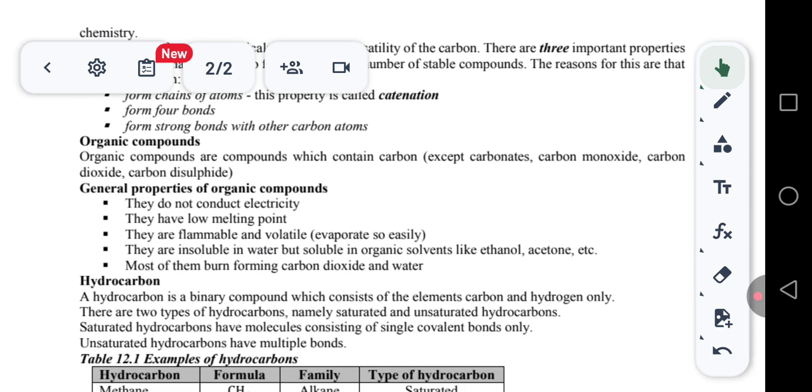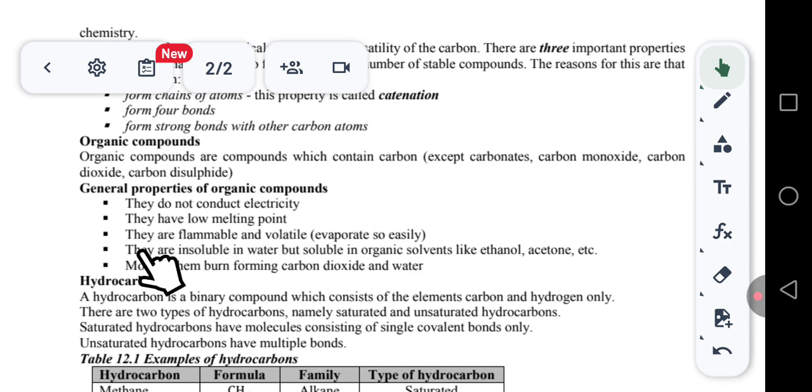The general properties of organic compounds are, number 1, they do not conduct electricity, meaning electricity does not pass through them. Then number 2, they have a low melting point, which means only a small amount of heat is needed for them to change state.